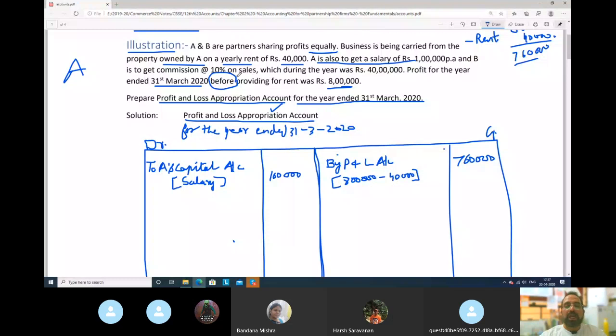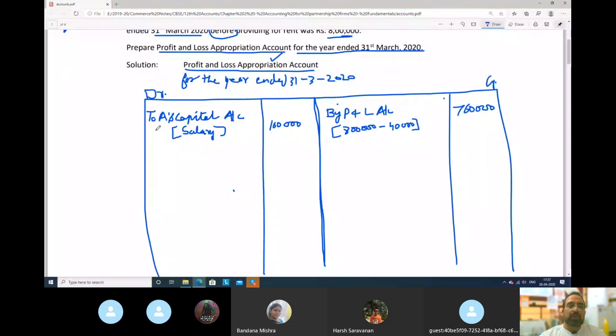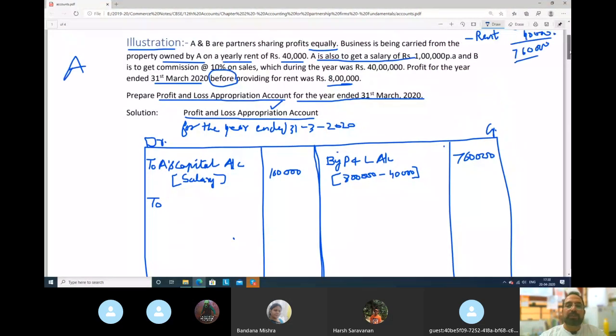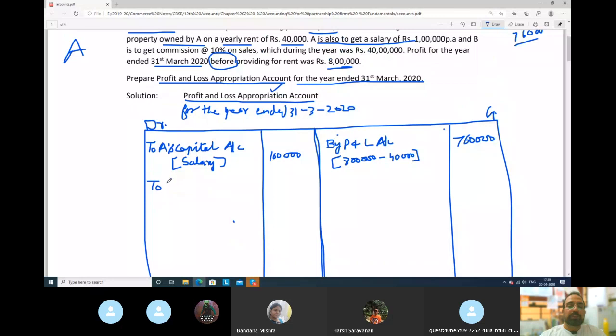Further, B is to get a commission of 10% on sales. See, commission is an item of profit and loss appropriation account. So we will pay him, to B. When we pay him, that money will go to his capital account. So we will write to B's capital account.